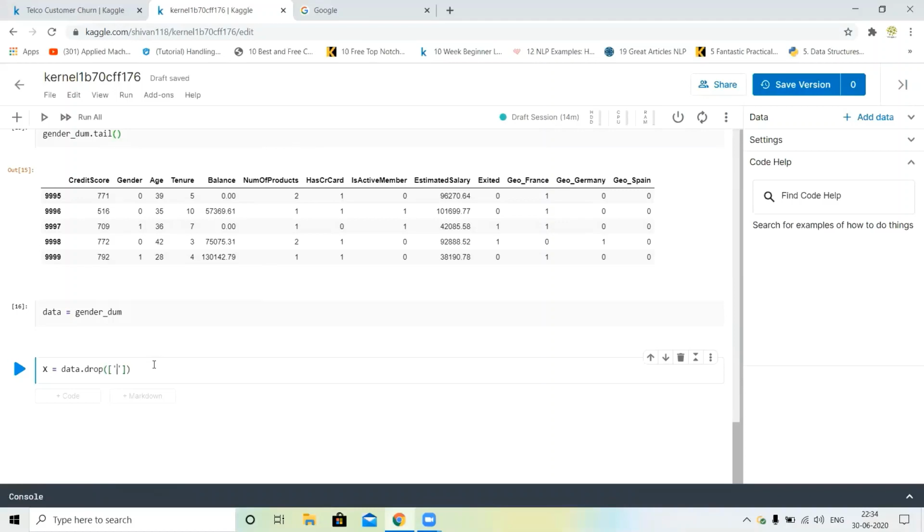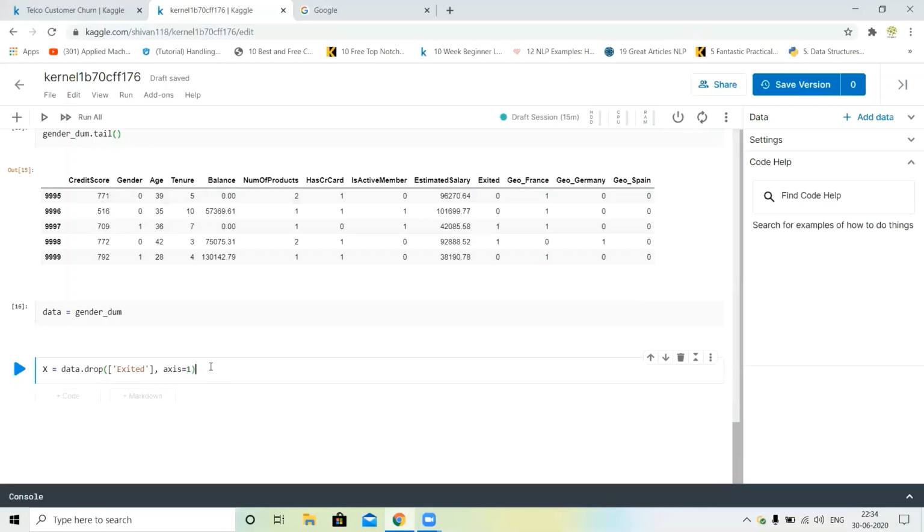I just drop this existing column, where I drop axis is equal to 1. Axis is equal to 1 means the column part, and axis is equal to 0 means the row part. Okay,